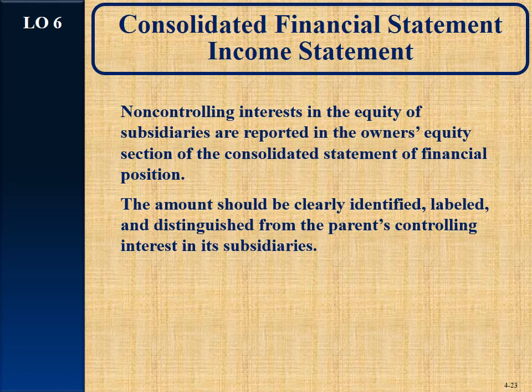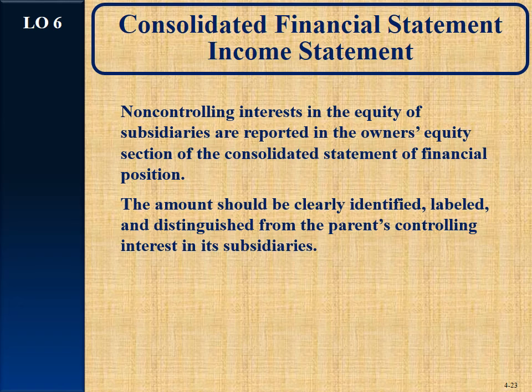Now take a look down in the equity section. When it comes to the common stock, it's King's common stock. When it comes to retained earnings, King's retained earnings. But take a look there. Because we have part of the assets and liabilities that we're reporting, we don't have control over, 20%. That 20% is listed there as $213,000, non-controlling interest.